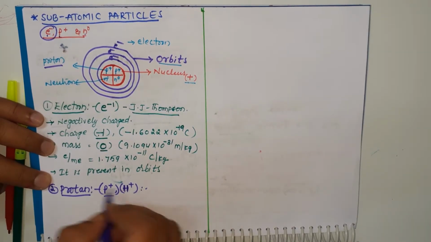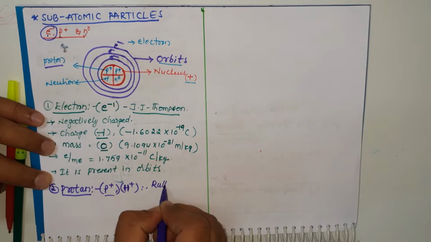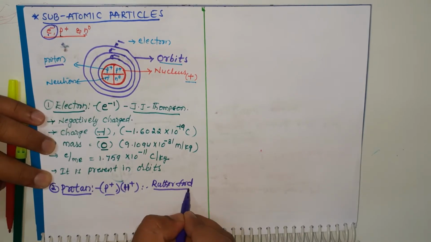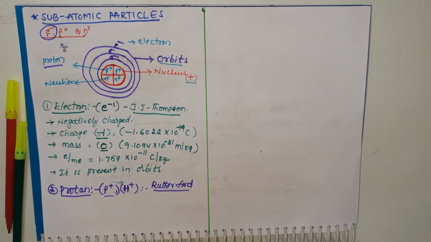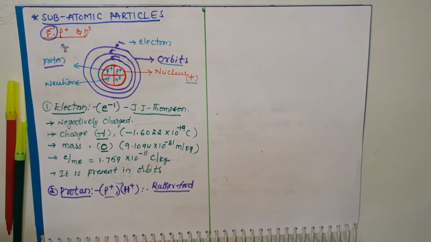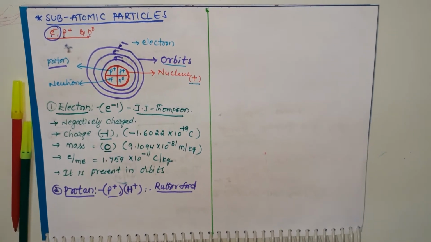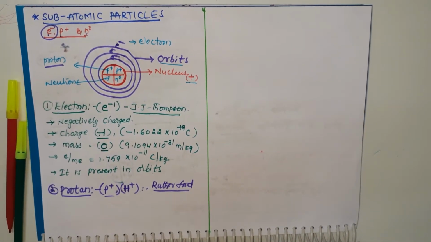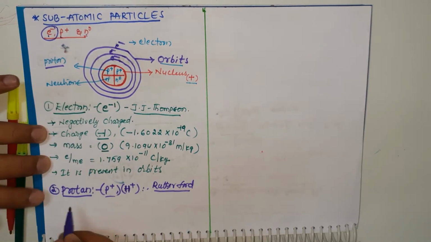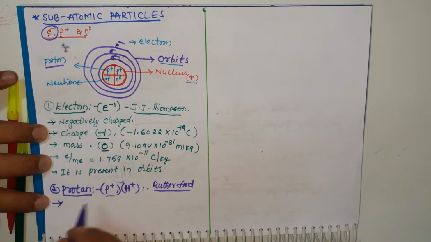Who found the proton? Rutherford. By bombarding nitrogen atoms with alpha particles. When he bombarded the nitrogen atom with alpha particles, he found the proton.